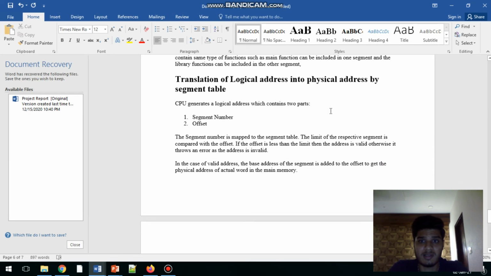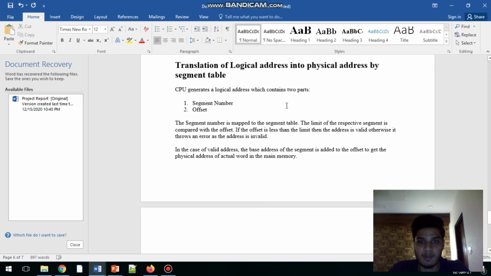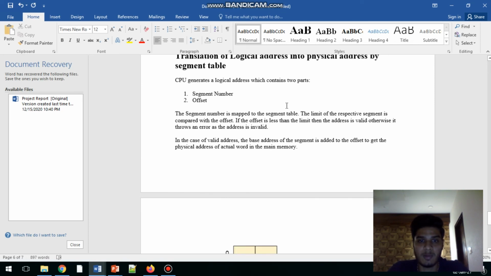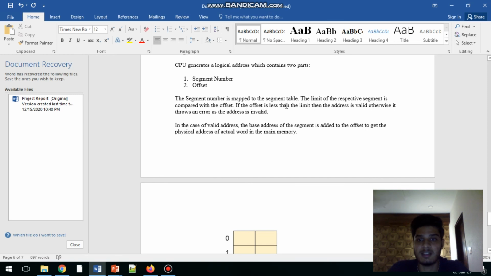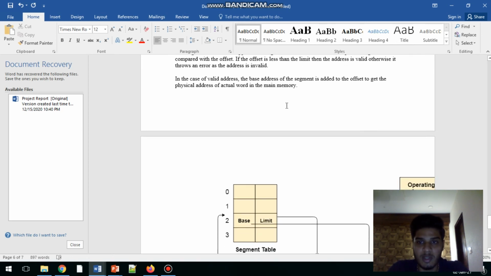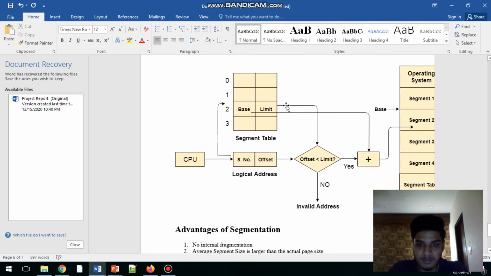Translation of the logical address into physical address by segment table. CPU generates a logical address which contains two parts: segment number and offset. The segment number is mapped to the segment table. The limit of the respective segment is compared with the offset. If the offset is less than the limit, then the address is valid, otherwise it throws an error as the address is invalid. In the case of a valid address, the base address of the segment is added to the offset to get the physical address of the actual location in the main memory.